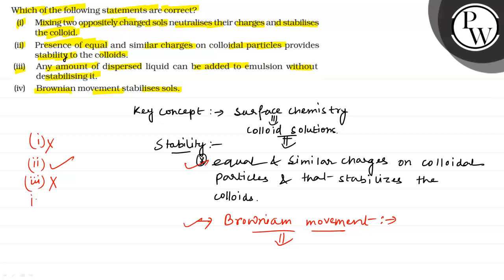And option 4, Brownian movement stabilizes salt. Yes, as we discussed before, Brownian movement stabilizes the salts. It is also correct. So option 2 and option 4 are correct.